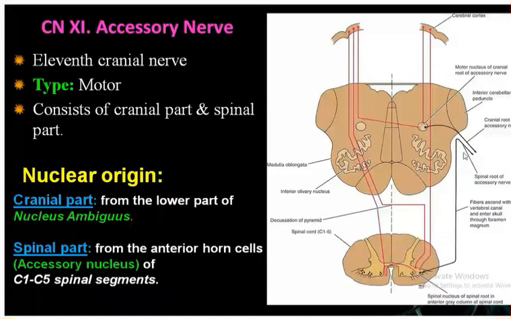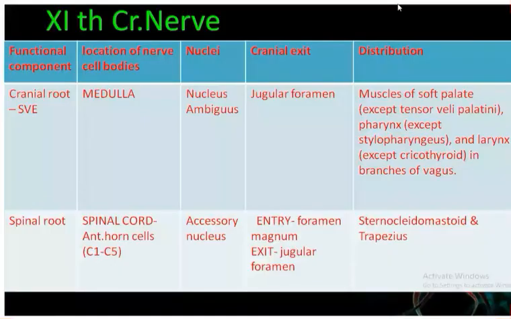Next, this is the cranial part, this is the spinal part, this is the special visceral efferent, nucleus ambiguous. The spinal part is present in the anterior horn of the spinal cord of C1 to C5 segment. Then both will exit out through the jugular foramen. The cranial part will supply the muscles of the soft palate, pharynx, and larynx through the vagus. Now the spinal part will innervate two muscles, sternocleidomastoid and trapezius.